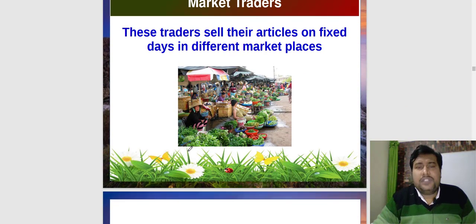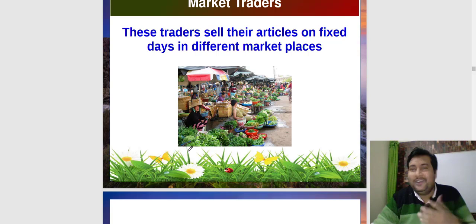Now the second one is market traders. Market traders are generally movable persons, but nowadays they fix their place anyhow. You know the meaning of anyhow. Sometimes you also fix your seat in the class, which is not actually fixed. You say, this one is my seat, because yesterday I sat on this particular place, that's why it is my seat.